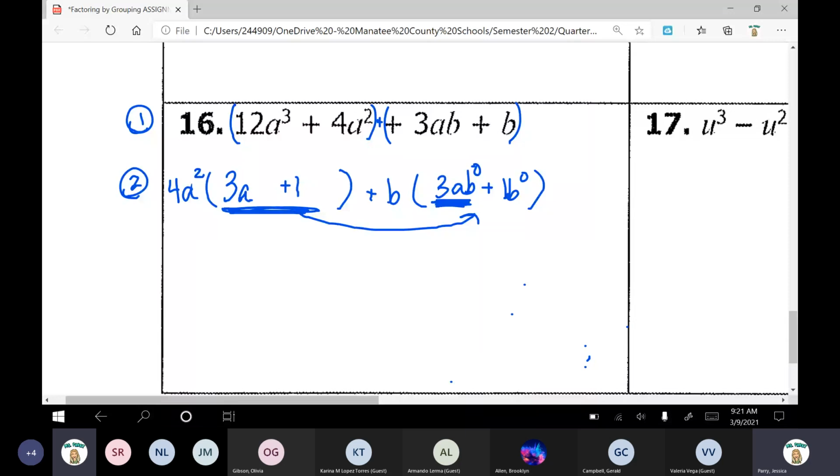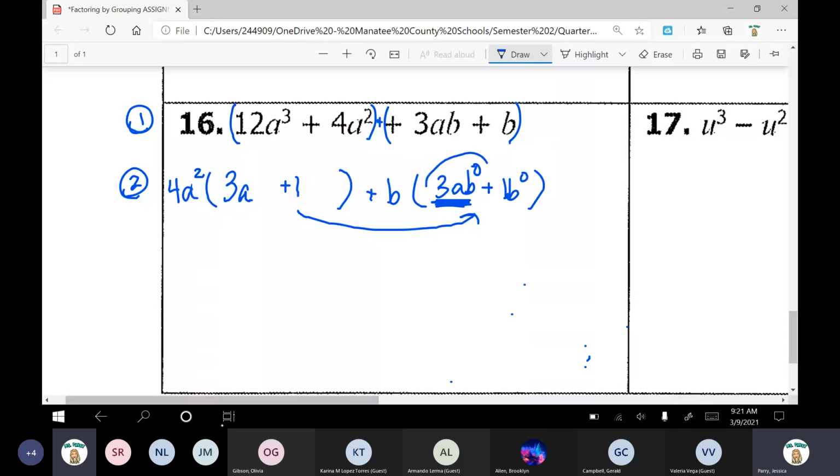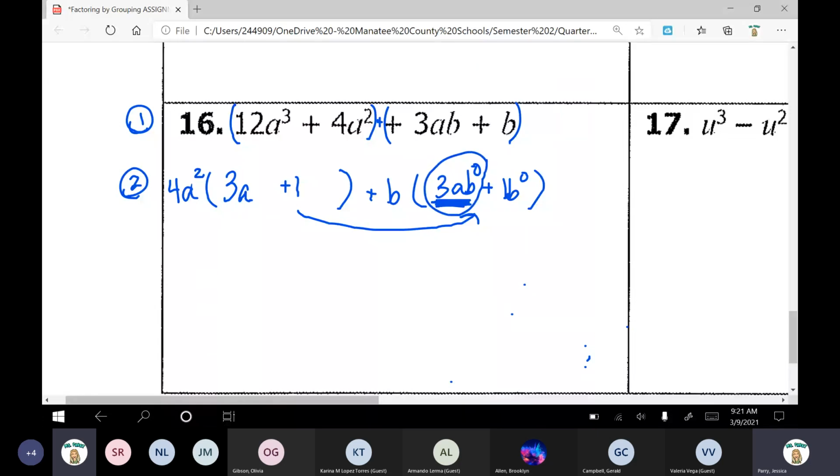What would I simplify this to for the final answer there? What would that 3ab to the power of 0 be once you simplify it all the way? Just that first term that I have underlined. This one here. How can I simplify this stuff in my circle? What would it say once it's all the way simplified? Instead of saying 3ab to the power of 0, how can I simplify that? What would be the most simplified way to write that? Ask yourself, how do we simplify b to the power of 0? And then can we simplify any more after that?